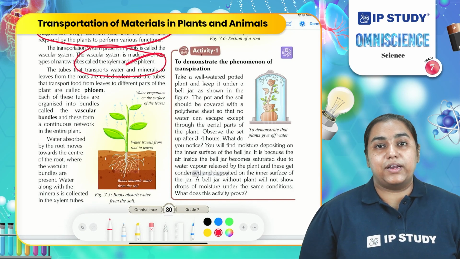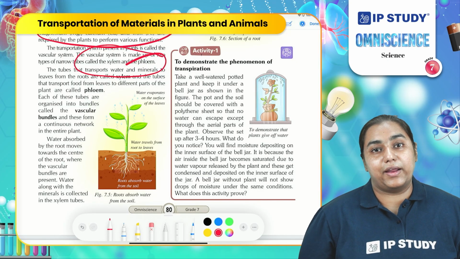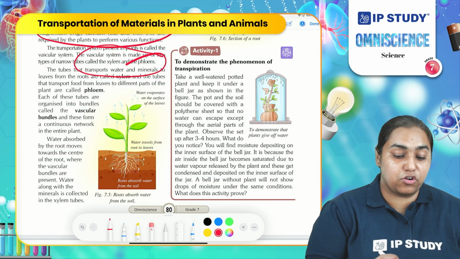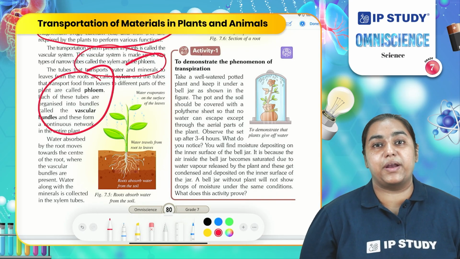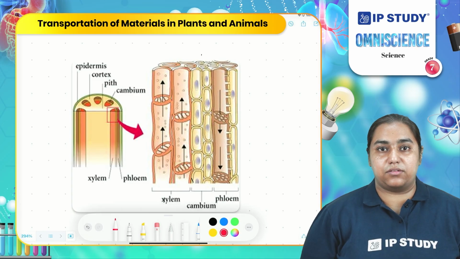So, what does xylem transport? Xylem transports water and minerals. However, phloem transports food prepared by the leaves. So, how do xylem and phloem transport material from one place to another?